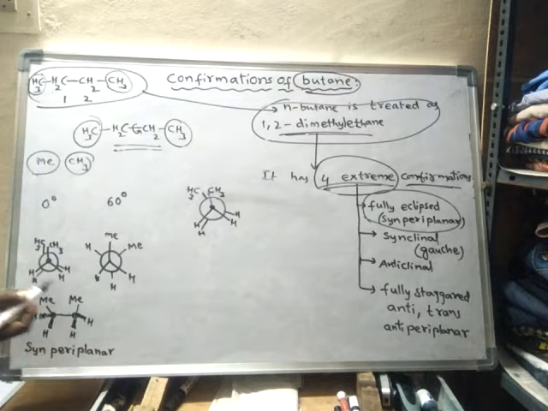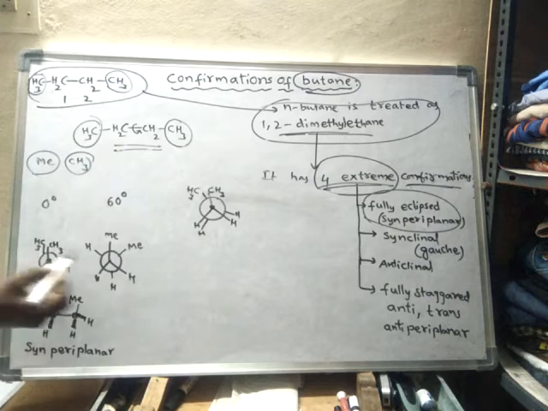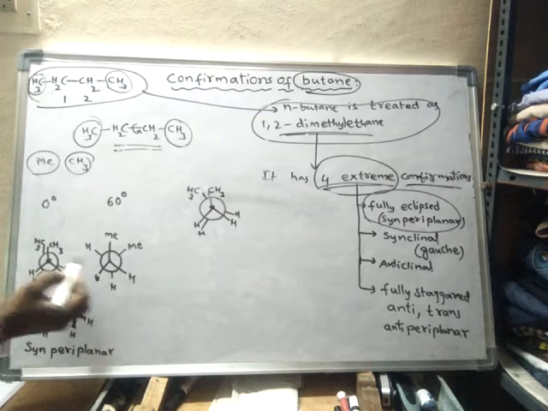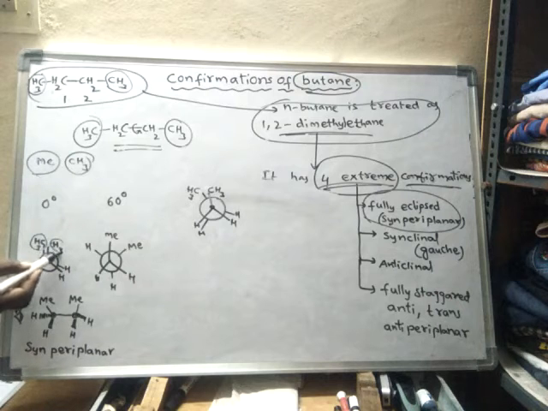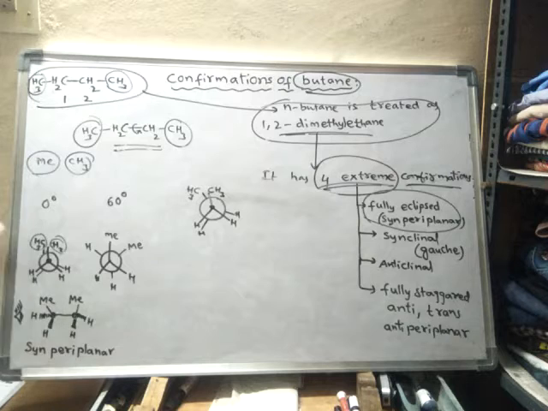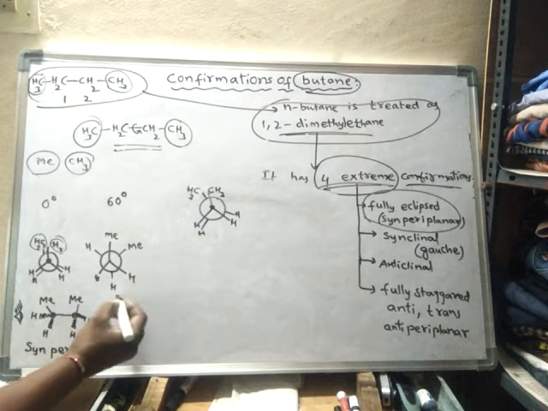These two hydrogens are shifted to these two places, and the methyl group is shifted here. This methyl group is Me, this is also Me. This is fixed. I'm fixing this one and moving the back carbon. So now I got a conformation, which is called Gauche or synclinal.